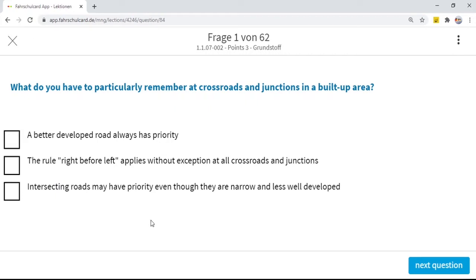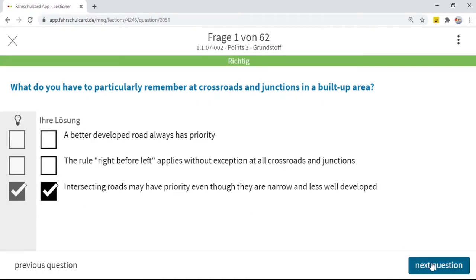Intersecting roads may have priority even though they are narrow and less well developed. It's possible. Even if you see a crossroad which seems to be less developed and very narrow, it's still possible that this road has priority. So this answer is correct.